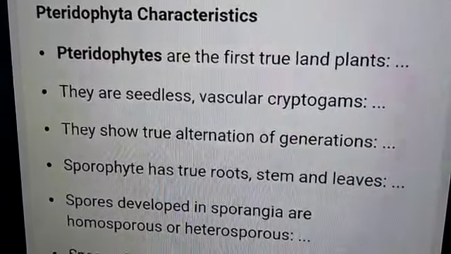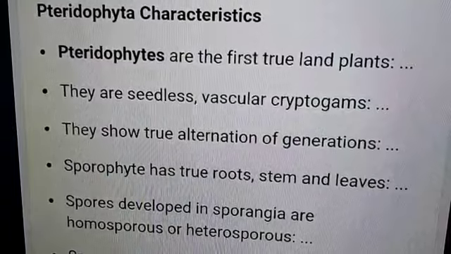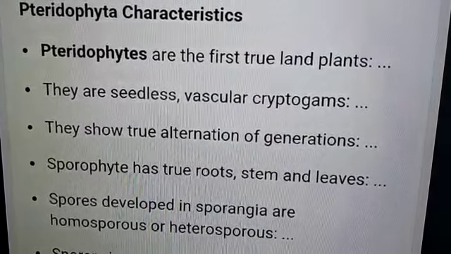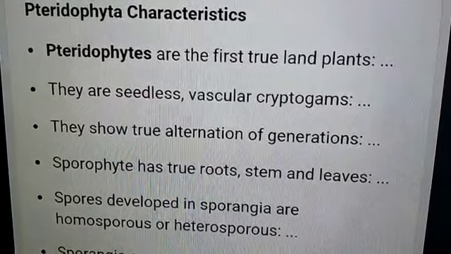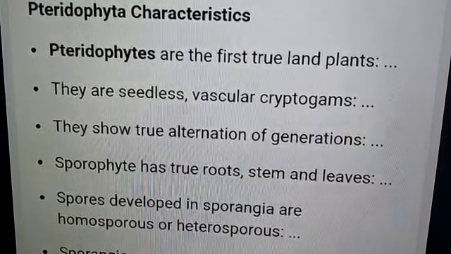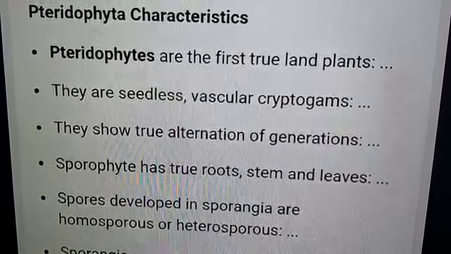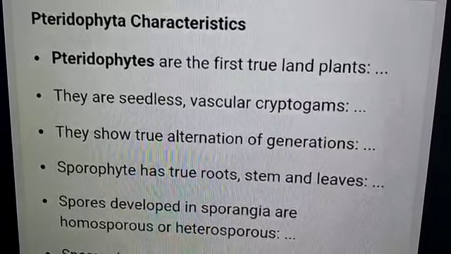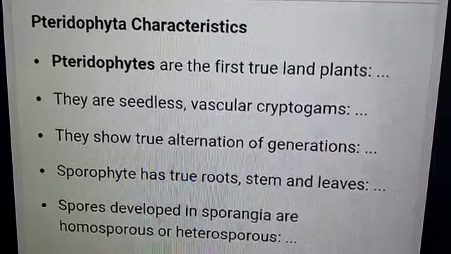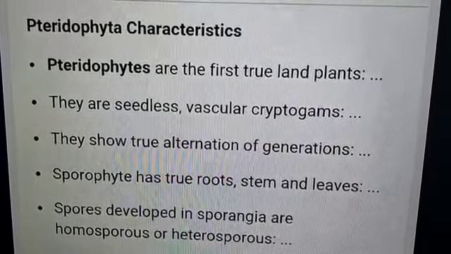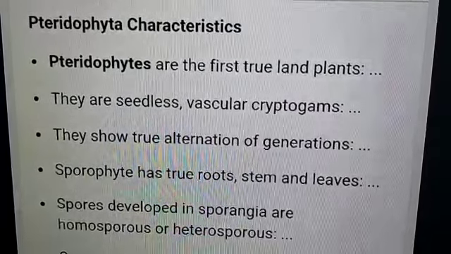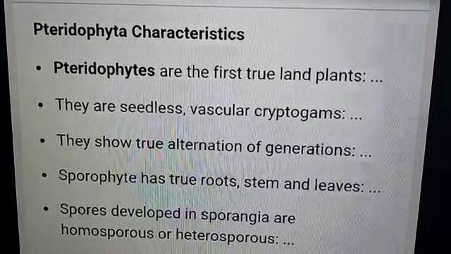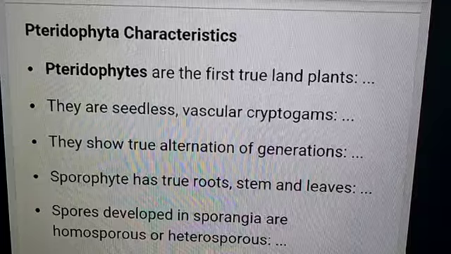So next non-flowering type of plants are pteridophytes. Characters are: pteridophytes are the first true land plants. They are seedless vascular cryptogams. Vascular cryptogams means that they have a vascular bundle, xylem and phloem. They show true alternation of generation. The sporophyte has a true root system and they have leaves.